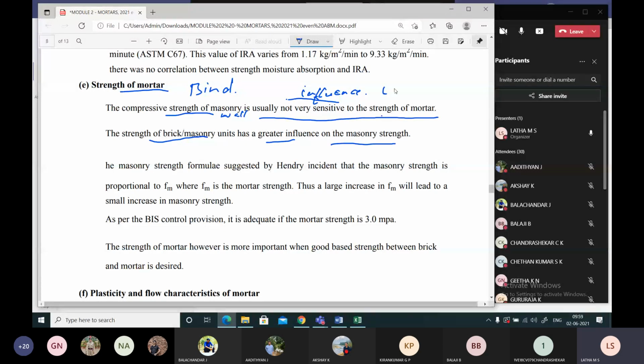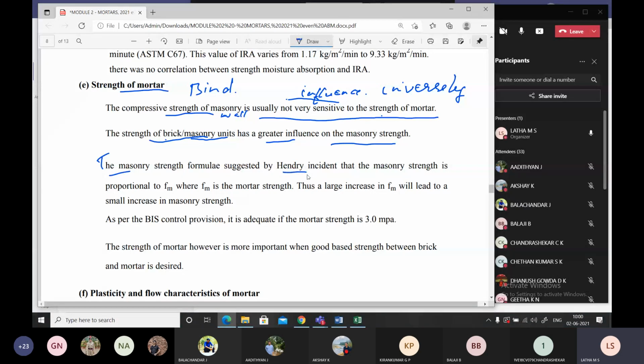It is not inversely proportional to the strength of mortar, but the strength of the masonry unit has a direct influence on the masonry strength. Okay. The masonry strength formula was suggested by Henry. Who is Henry, students? Henry is the father of masonry.